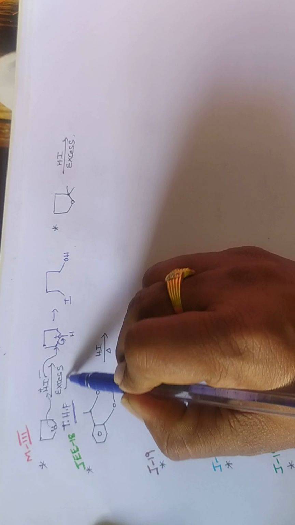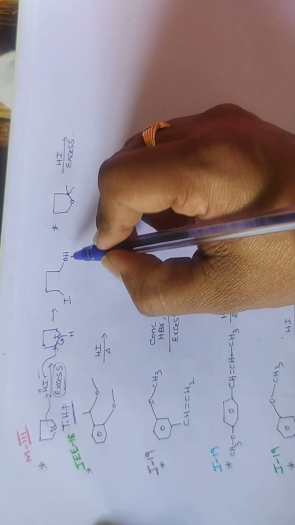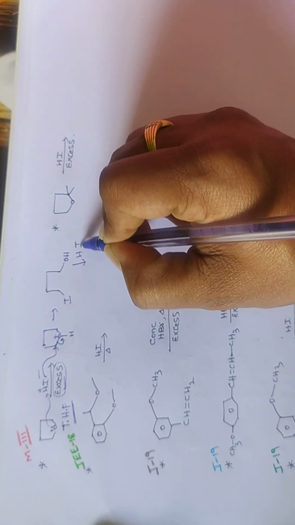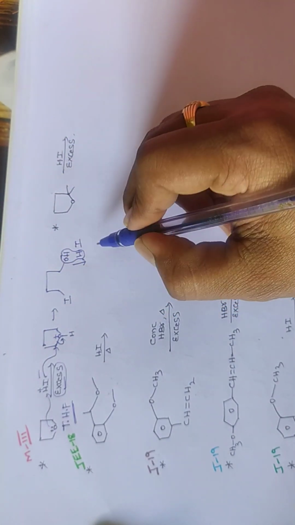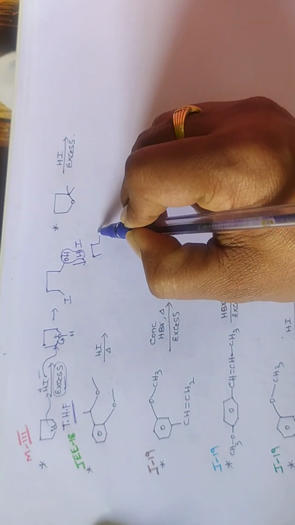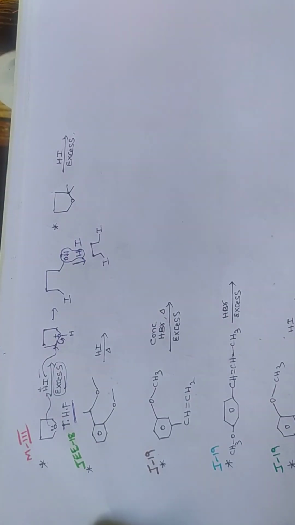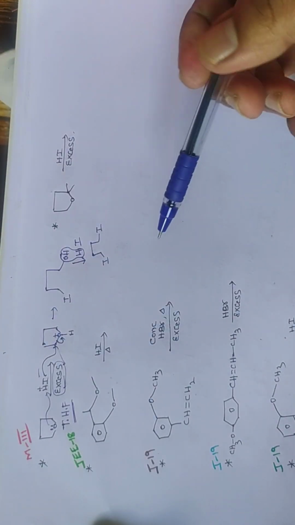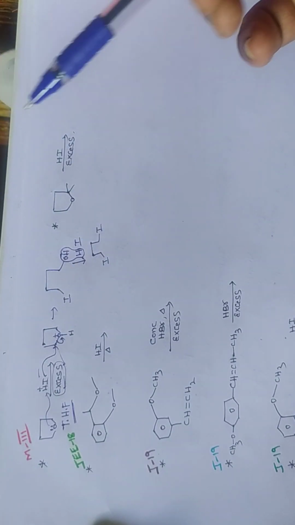But here the given HI is in excess. Excess is given, so what will happen? Again this alcohol reacts with one more HI. Alcohol reacting with one more HI means elimination of water. Then what we get is the product in the form of iodides. The product is in the form of iodide because here they gave excess HI. Here I am telling with HI. In the exam they may give HBr also. The process is the same.